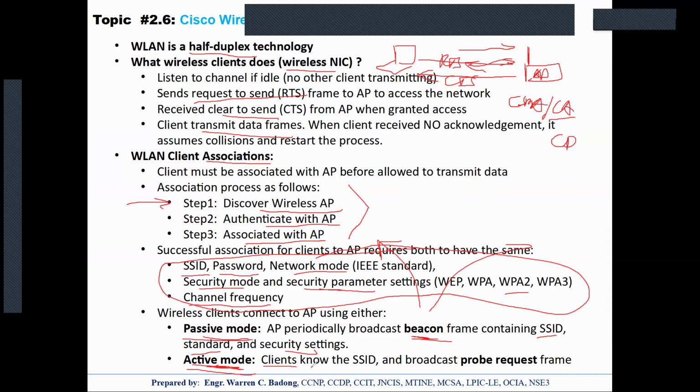We configure the client to broadcast a probe request. Once an AP receives that, the AP will reply with a probe response. So request and then response. That would be the time that the client is able to discover an AP nearby.